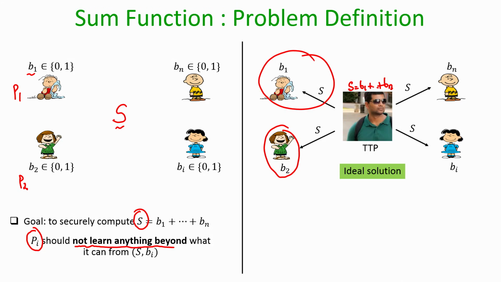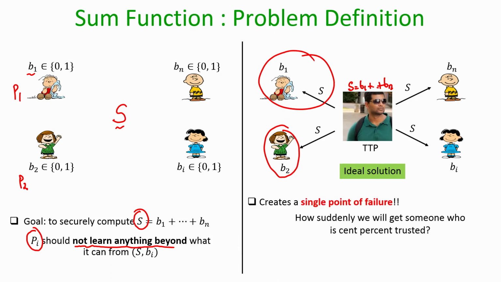We cannot prevent that from getting revealed from the sum and the individual inputs. But since no communication is happening among the parties in this ideal solution, that is important, individually a party is not allowed to learn anything more.